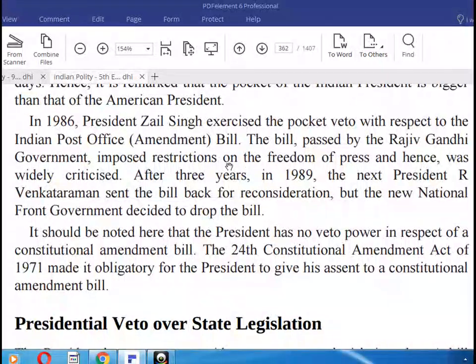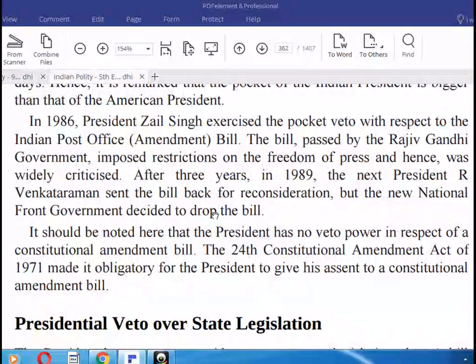In 1986, President Zail Singh exercised the pocket veto with respect to the Indian Post Office Bill. The bill passed by the Rajiv Gandhi government imposed restrictions on freedom of the press, and hence was widely criticized. After three years, in 1989, the next President, R. Venkataraman, sent the bill back for reconsideration, but the new National Front government decided to drop the bill.